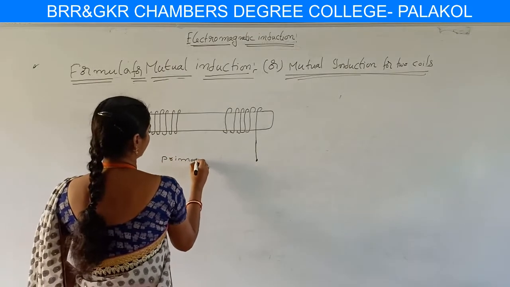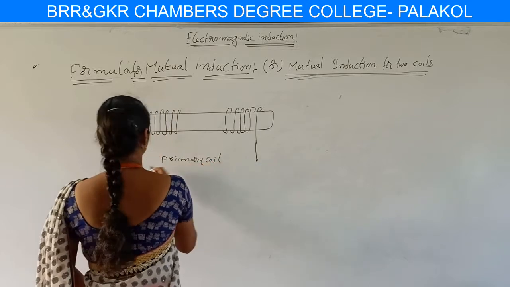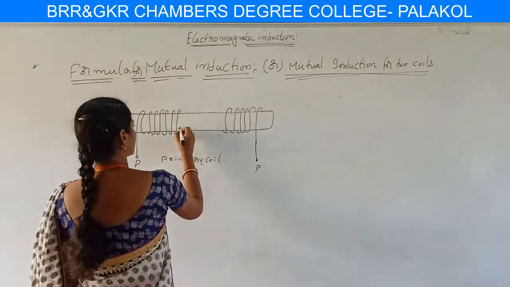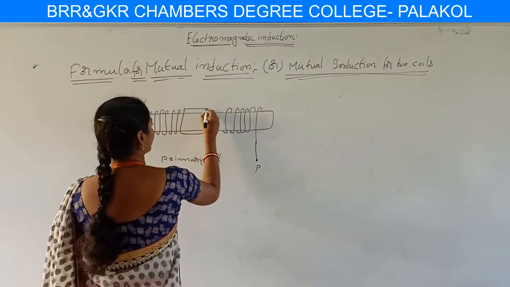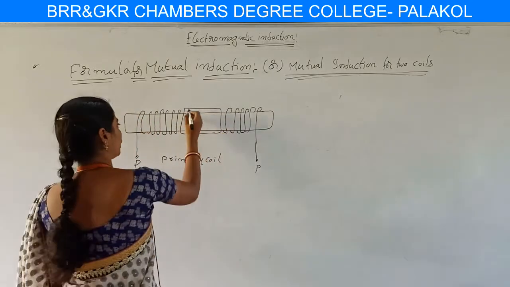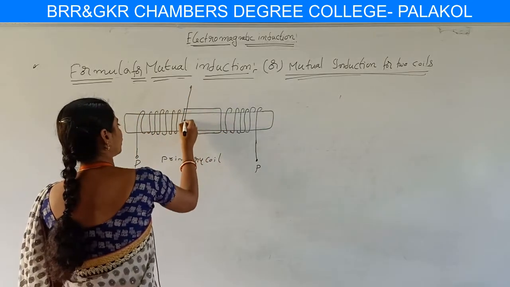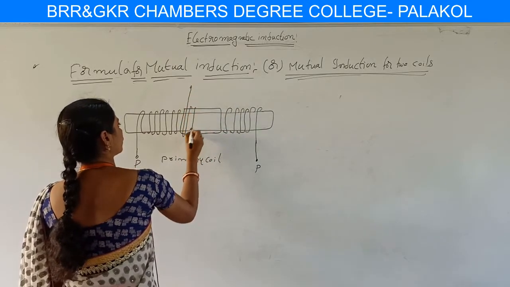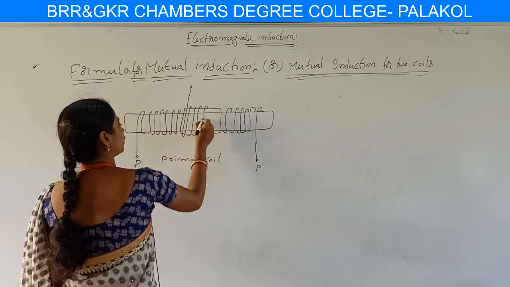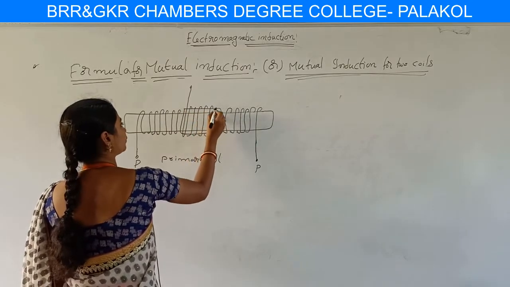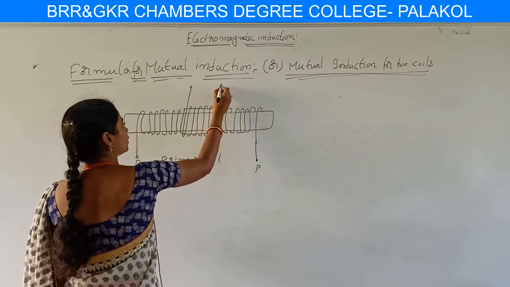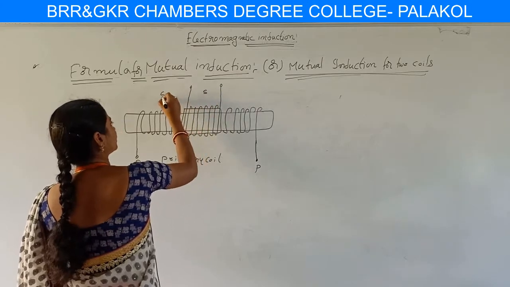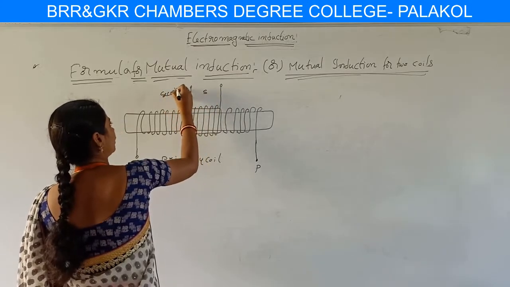Now we consider the secondary coil, which is wound on the primary coil itself. I hope you are observing the diagram. Here this is the secondary coil.